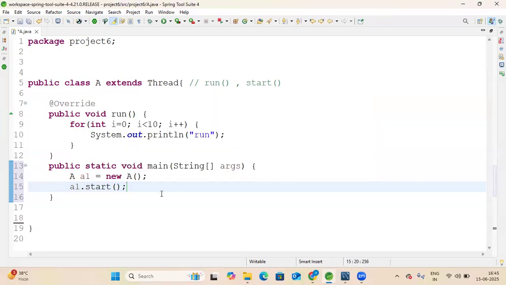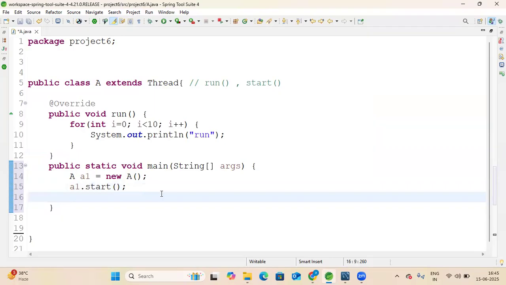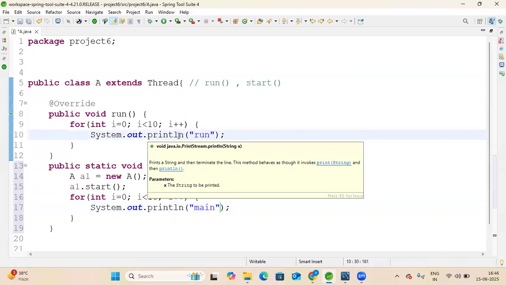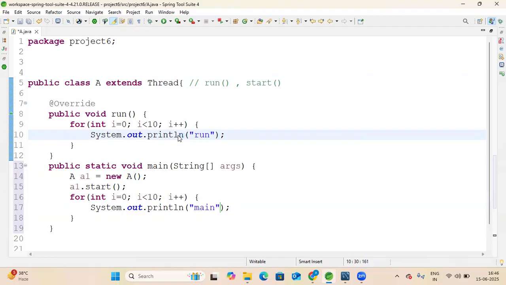Now, I also want to print something inside our main method. So here also I will create a for loop: int i equal to 0, i is smaller than 10, i plus plus, so that we can recognize this is a run method. I will print here "main", that is, main will recognize this is a main method. This will print "this is run", "this is main". Okay. Now I will start and run the program in this way.